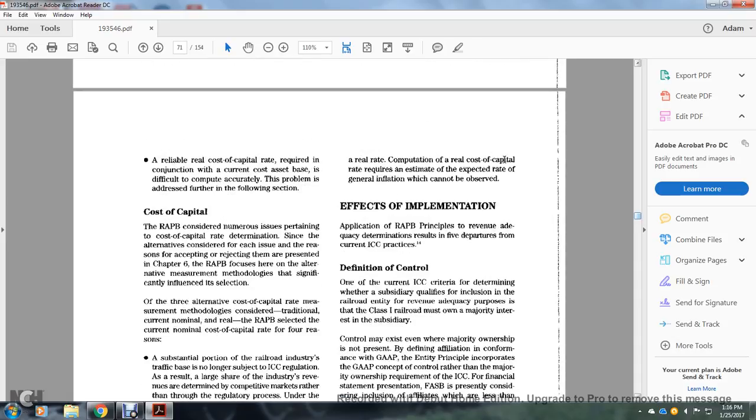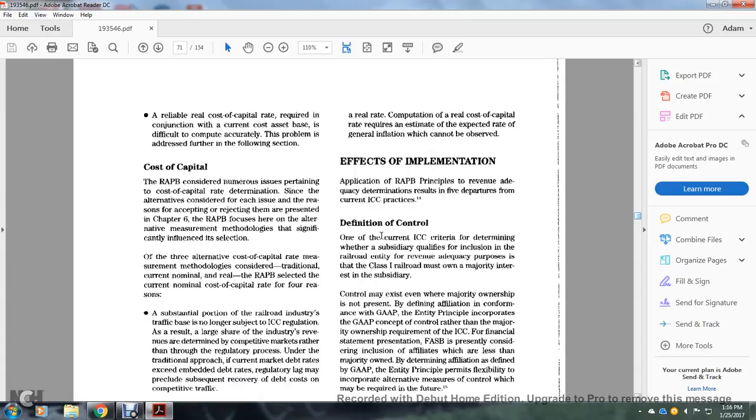Real rate composition, real cost for the capital rate, requires an estimate of the expected rate of general inflation, which cannot be observed. Affects the implementation after the Railroad Accounting Principles Board with the principles of revenue adequacy determination, a result of the departure from the current Interstate Commerce Commission practices.